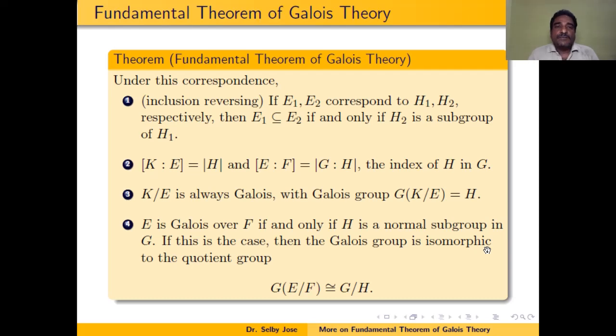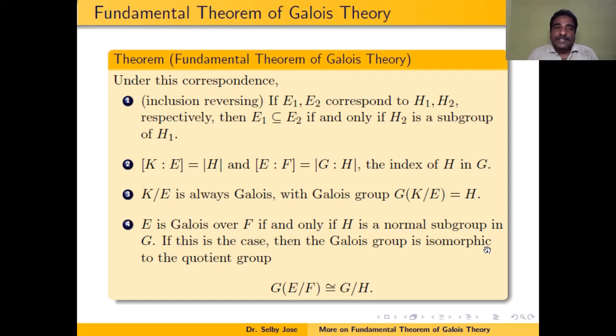One is, if E1 and E2 are the fixed fields of the subgroups H1 and H2 of G, then E1 is a subset of E2 if and only if H2 is a subgroup of H1. And under this correspondence, the degree of extension K over E is the same as the order of H. And the degree of extension E over F is the same as the index of H in G.